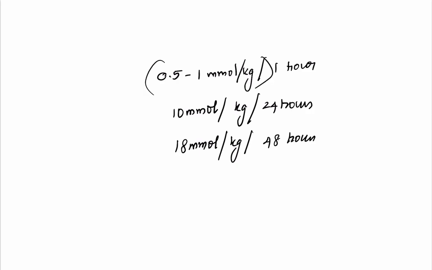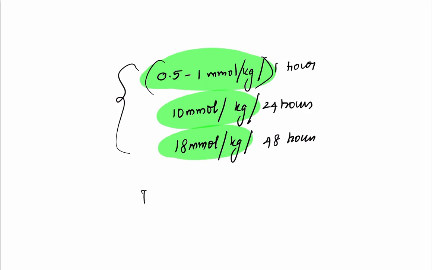So in a 1 hour period, you will be going for a correction of 0.5 to 1 millimoles per kg. In 1 day, you can go for a correction of 10 millimoles per kg. And in case of 2 days, you can go for 18 millimoles per kg. Do not go faster than this. Correction should be targeting this. Do not go faster than this.